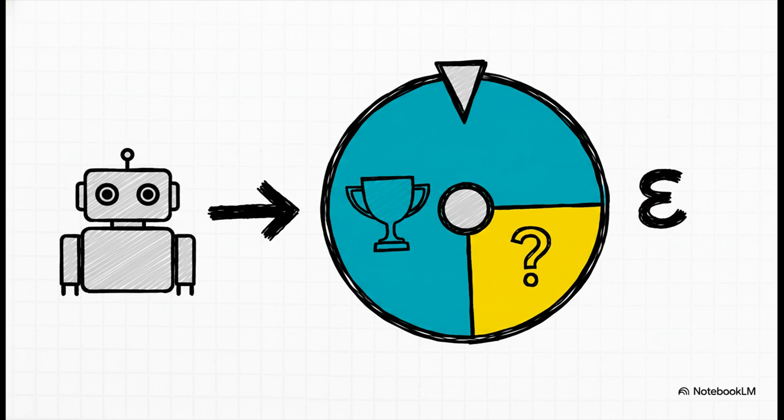You exploit what you know and pick the option that has the best track record so far. But for a tiny fraction of the time, we call this fraction epsilon, say the other 10% of the time, you explore. You completely ignore what you know and just pick an option at random. That tiny chance to explore makes sure that the algorithm can never get stuck on a bad choice forever.